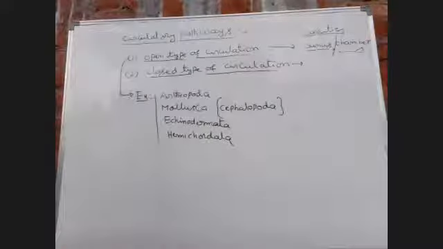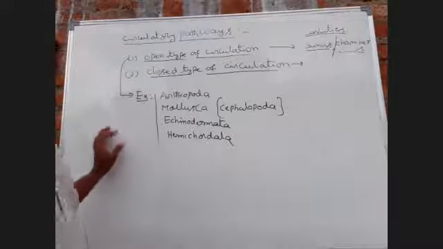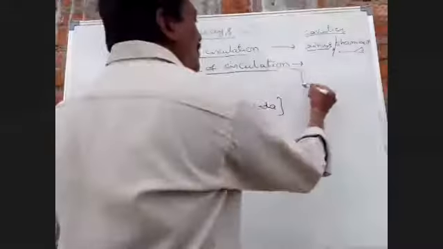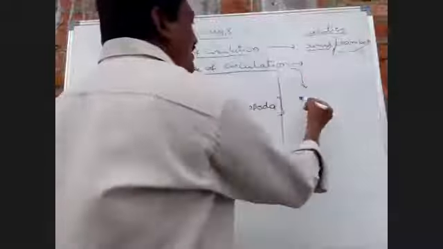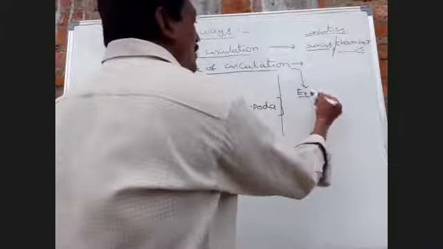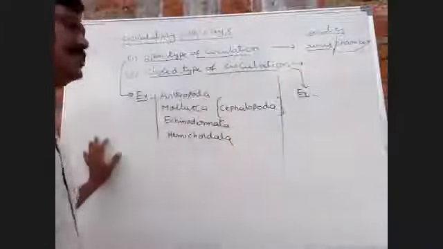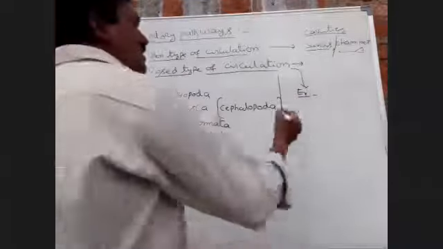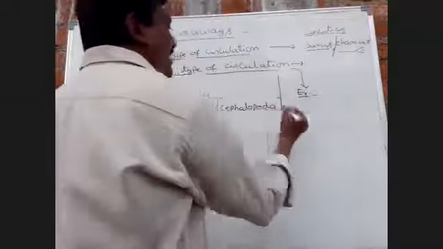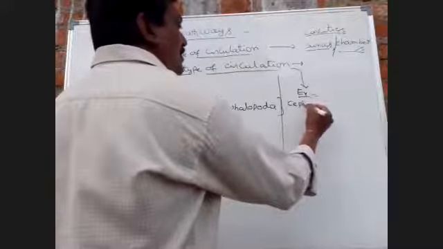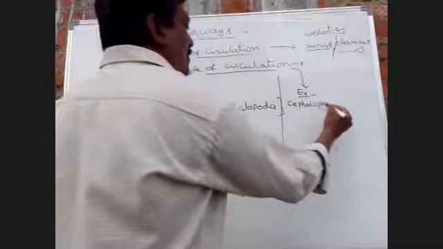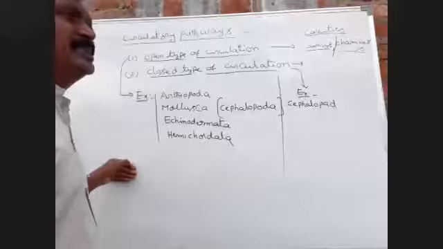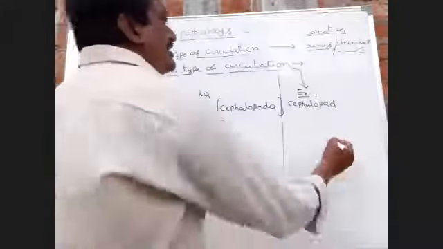Examples of closed type of circulation: Cephalopoda. This is the only class, Cephalopoda class.